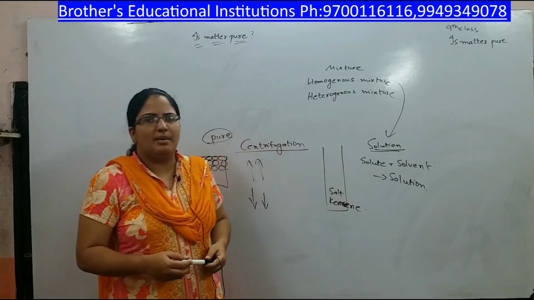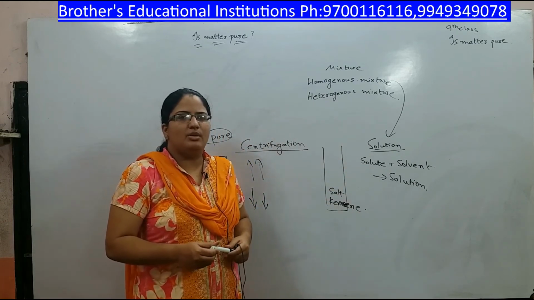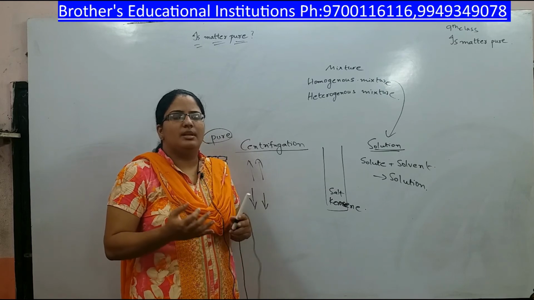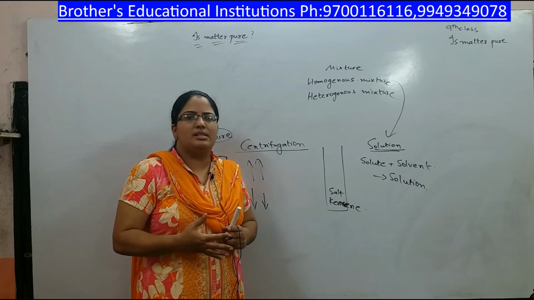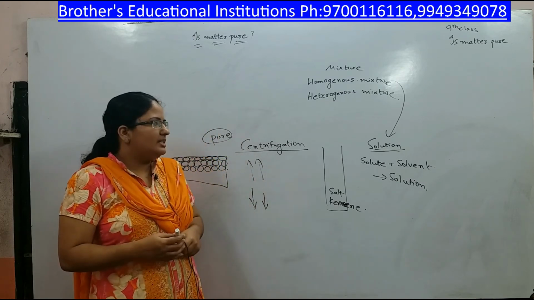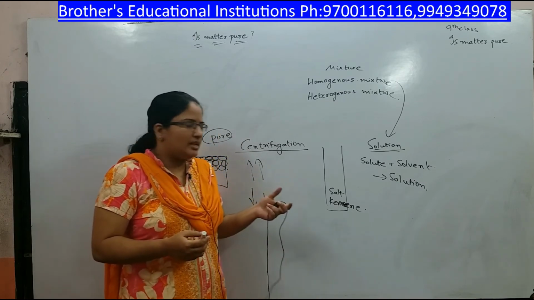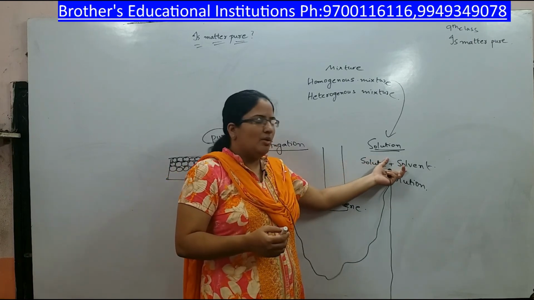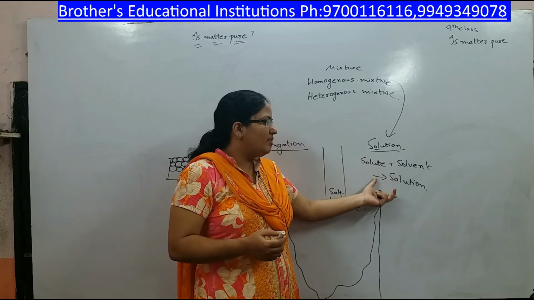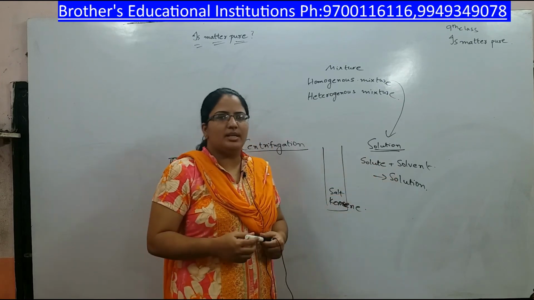In lemonade, you have a number of solutes, that is lemon juice, salt, sugar. All these are solutes and water is the solvent. Generally, in a solution, the solute will be in lesser quantity and the solvent will be in more quantity. Together they give you a solution.